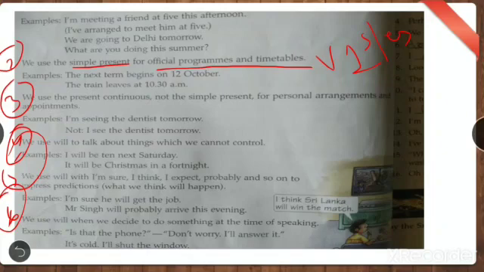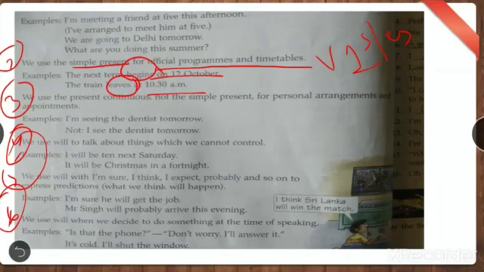So for that, we'll use simple present. Then see, the next term begins on 12th October. The train leaves at 10:30. So suppose next term will start from 12th October. It's just an example. Begins from 12th October. So it's decided, right?